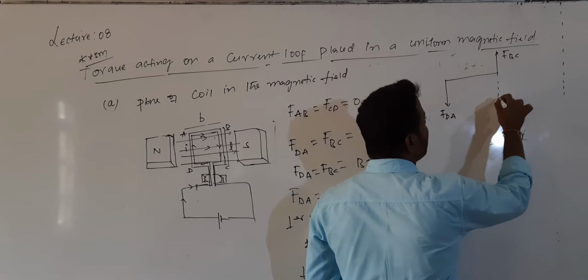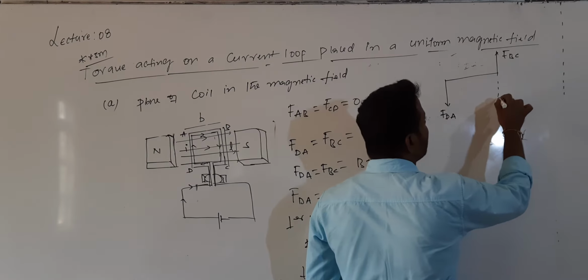Understood? So directions are important. The force acting on AB and CD is 0. The force acting on DA and BC is not 0. So for DA and BC, one is perpendicular to the plane passing into the paper and the other is perpendicular to the plane passing out of the paper. That is also important. First I calculated the force acting on DA and BC. Then I calculated the perpendicular distance between these two forces. Then I calculated the torque.